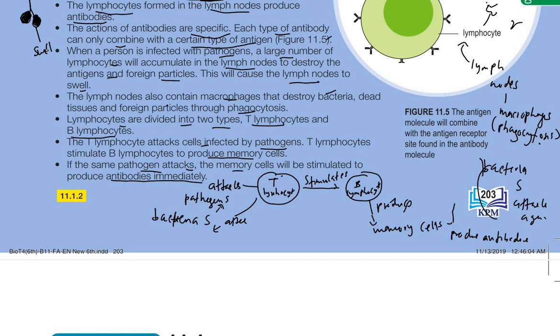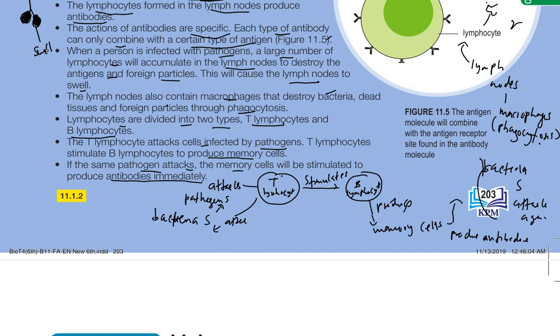So later in the second infection, maybe 2 years, months, weeks later, when bacteria S enters our body, the T lymphocyte no need to attack. Now the memory cell will take over to produce antibody to attack the bacteria S. So that's why during the second infection, usually we can recover faster compared to the first infection.